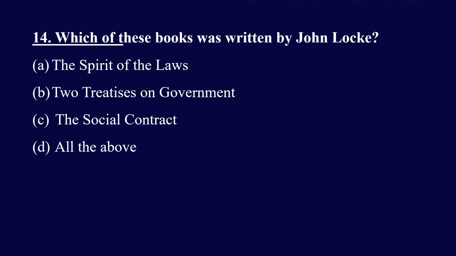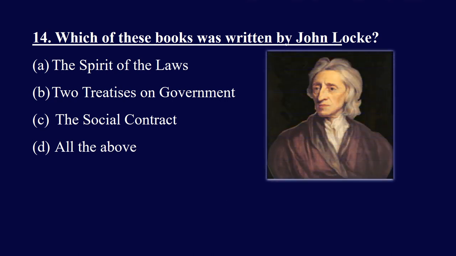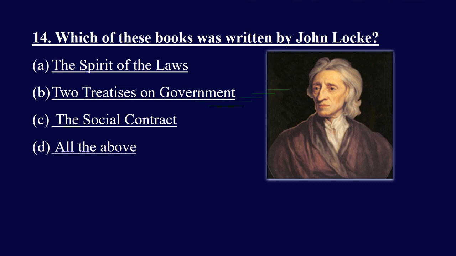Question 14. Which of these books was written by John Locke? And the options are A. The Spirit of the Laws. B. The Two Treatises on Government. Option C. The Social Contract. Option D. All the above. And the right answer is option B. The Two Treatises on Government.